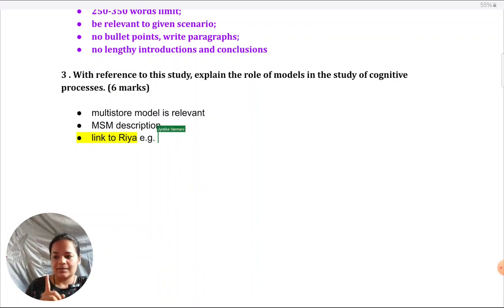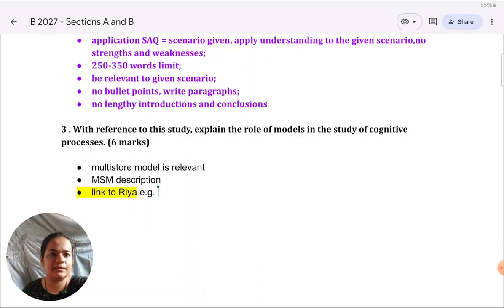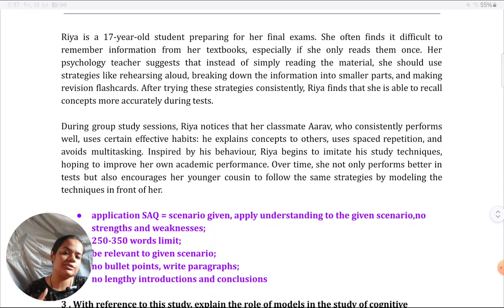When Ria is just reading her textbooks once, that's what she does initially. If you see the situation, till her teacher advises her, she just reads it once. Means she does not do sufficient rehearsal. Which is why information does not transfer from STM to LTM.